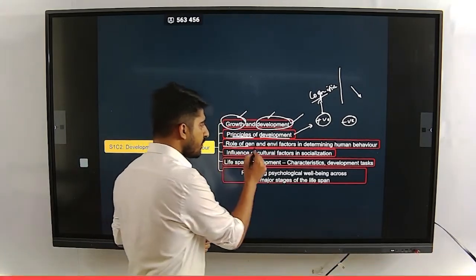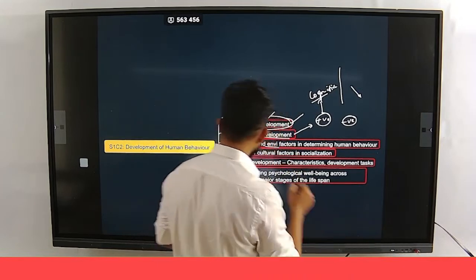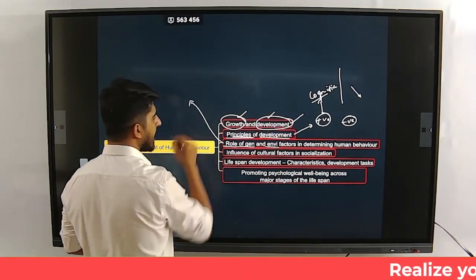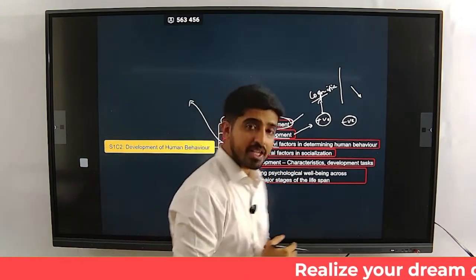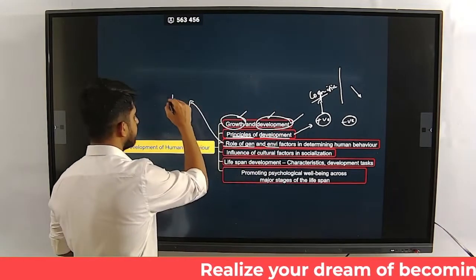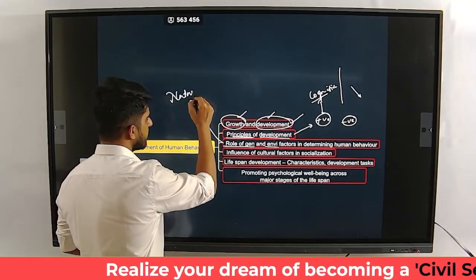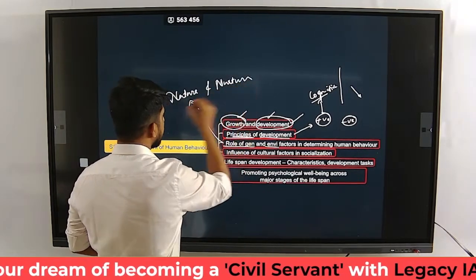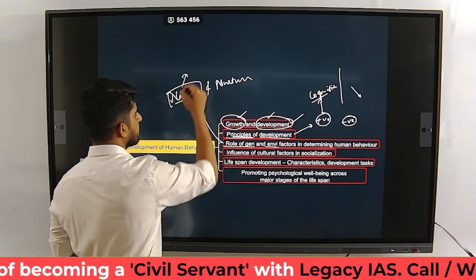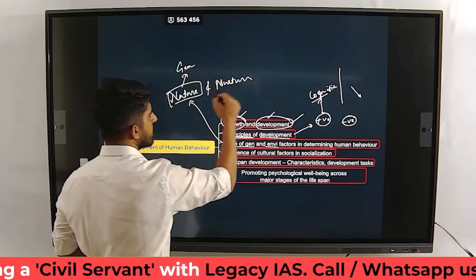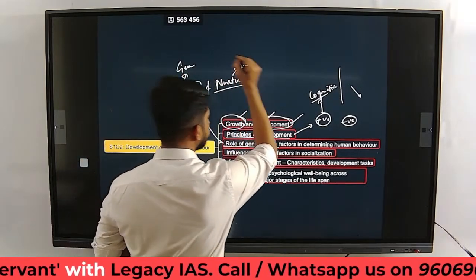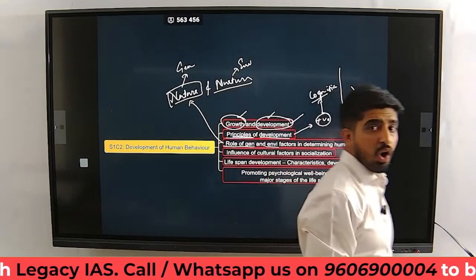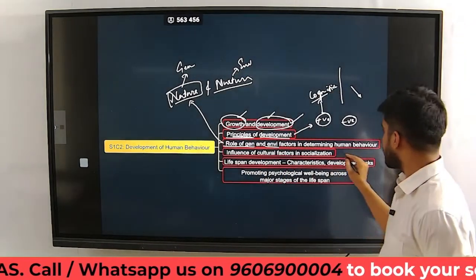And then the role of genetics and environmental factors, the most famous debate that happens in psychology, the nature and nurture debate. Nature meaning genetics, nurture meaning environment. So how do these factors determine human behavior?